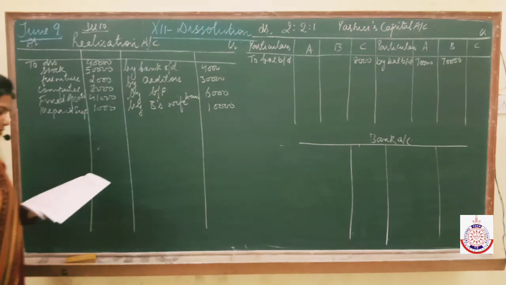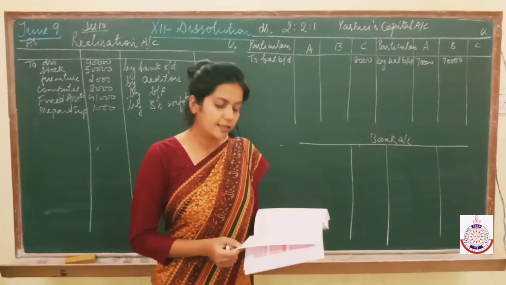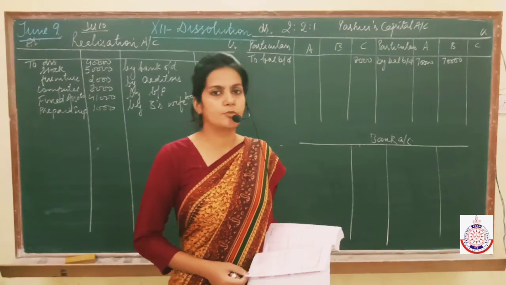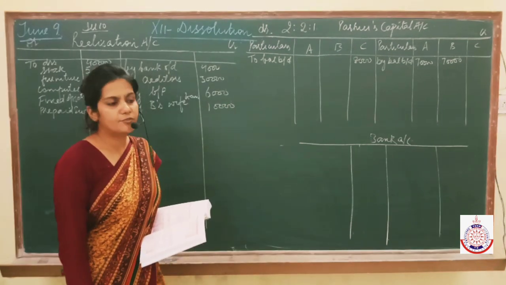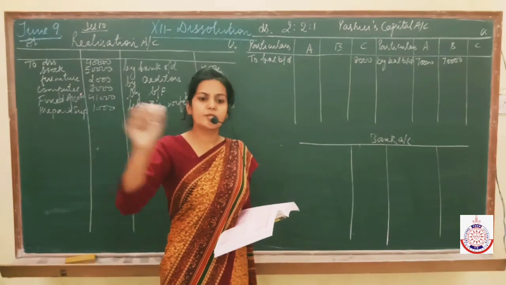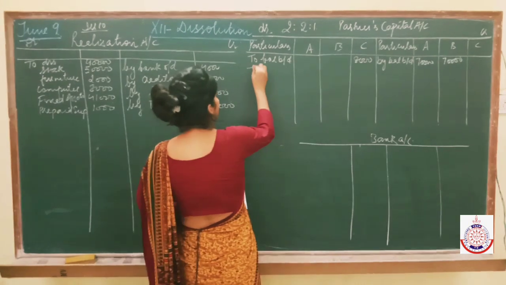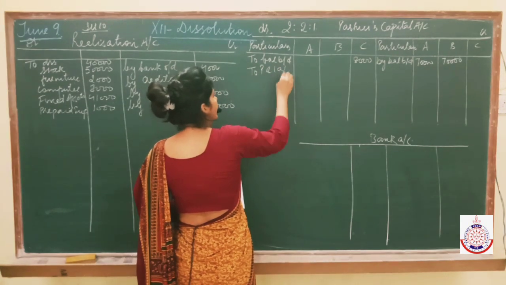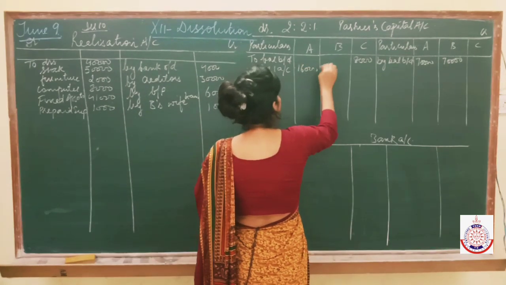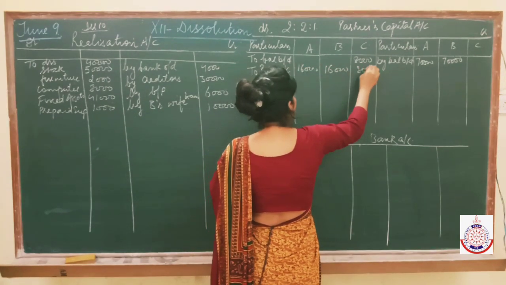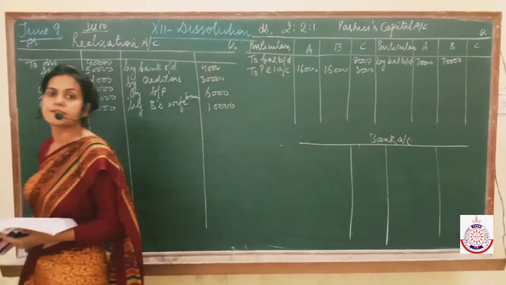And P&L has to be distributed among all partners in their profit sharing ratio. So P&L account is 40,000 in the question, so distribute it. As it is a loss, partners' accounts will be debited. And you know the entry very well. It will be A's capital debit, B's capital debit, C's capital debit to P&L account. So right here, to profit and loss account. So amount will be 16,000, 16,000 and 8,000. I hope till this point everything is clear to all.